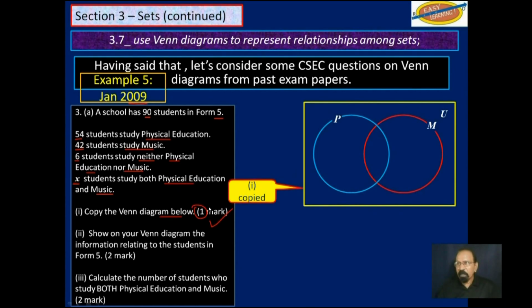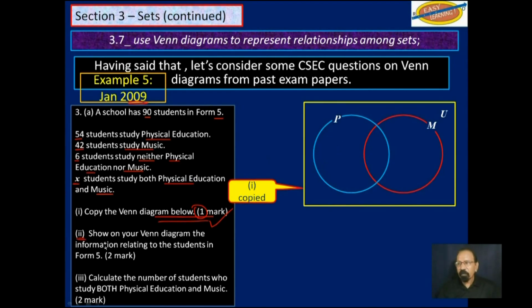That was in 2009. Maybe they have changed up the examination question now, where instead of a written script, you submit the examination paper itself that you write on. So this may no longer be part 1 for 1 mark. But if you had to do it, you can do it.